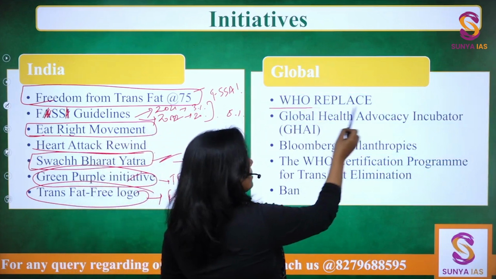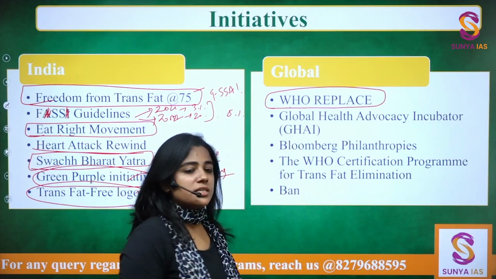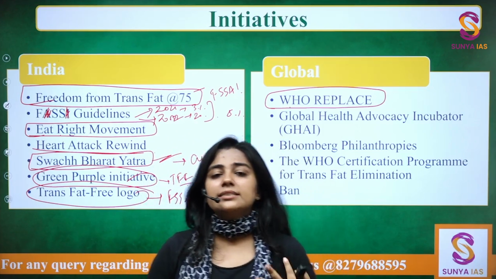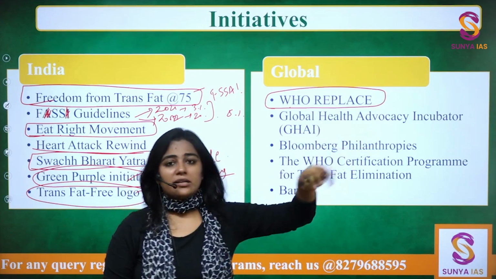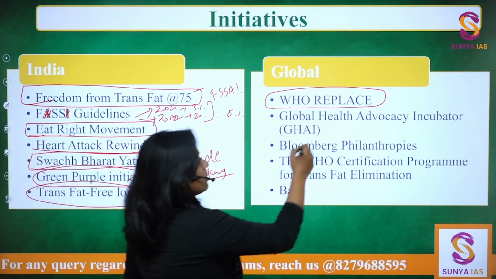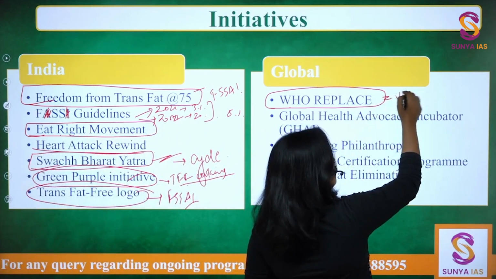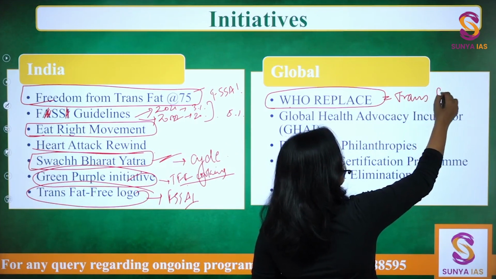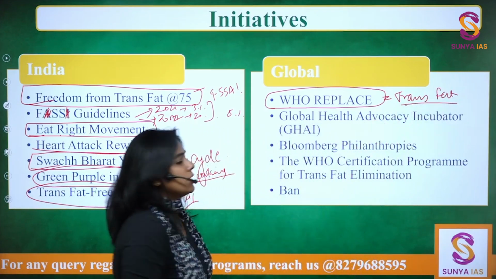Globally, this is very important and this can be asked in your prelims as well: what is the WHO REPLACE strategy all about? This WHO REPLACE strategy is actually all about the elimination of trans fat. Replace the trans fats. Okay.